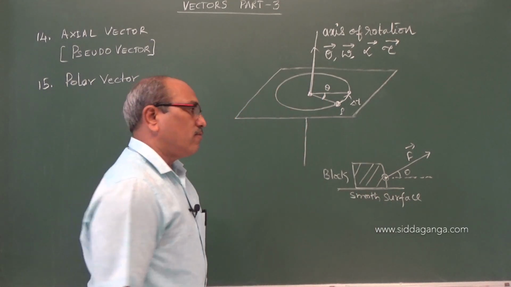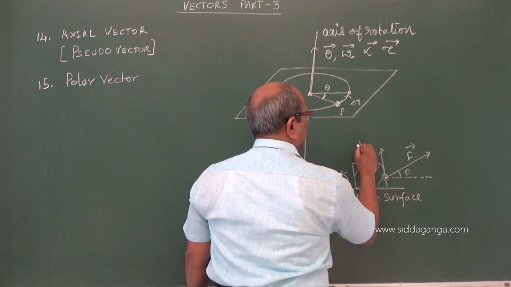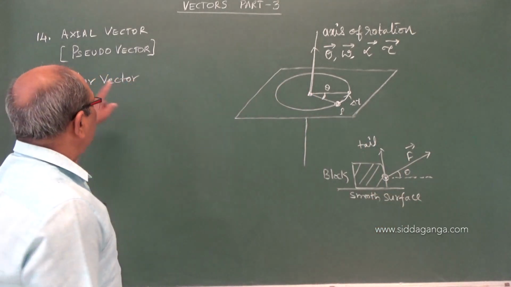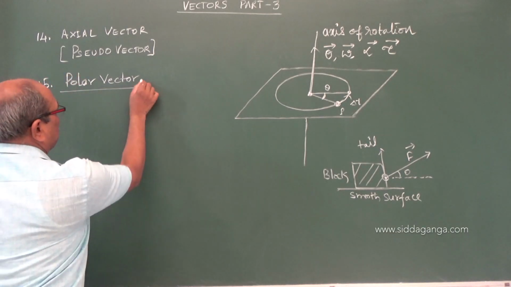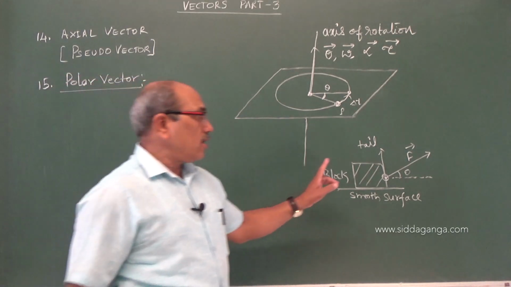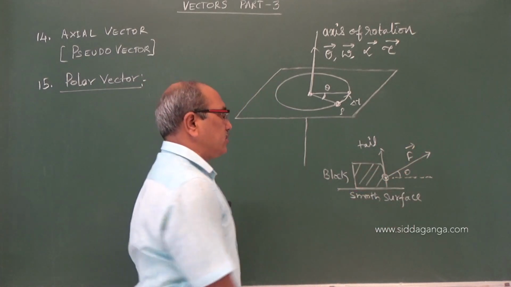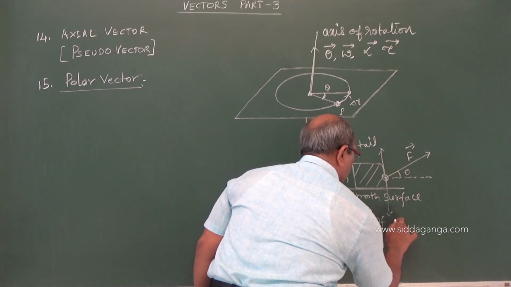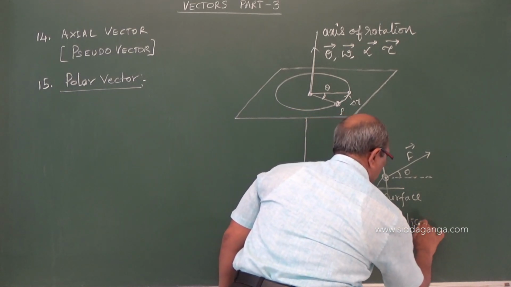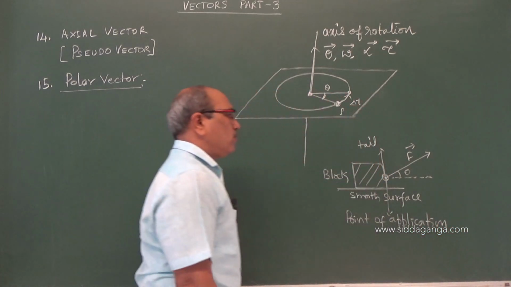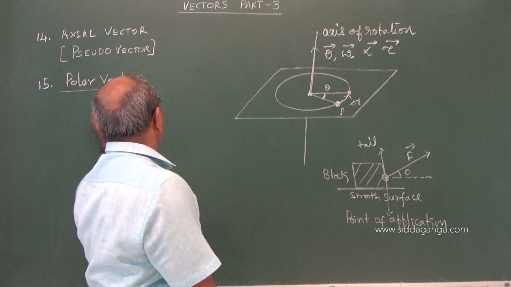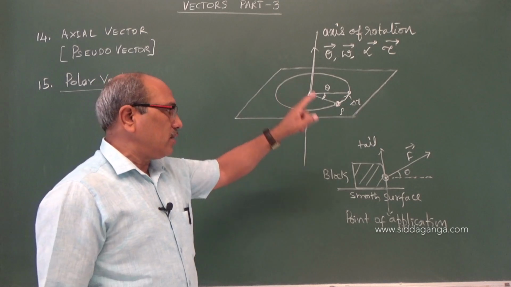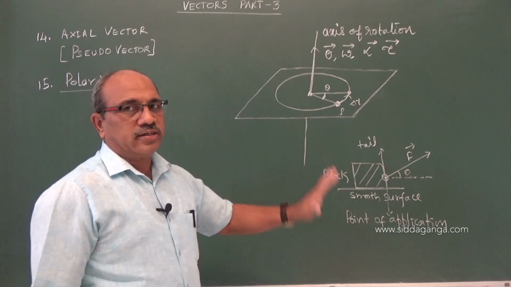The initial point, or tail, of that vector is fixed, the origin is known. Such vectors which have an initial point, or point of application, we call polar vectors. See the difference between the two: one is called an axial vector and the other a polar vector.